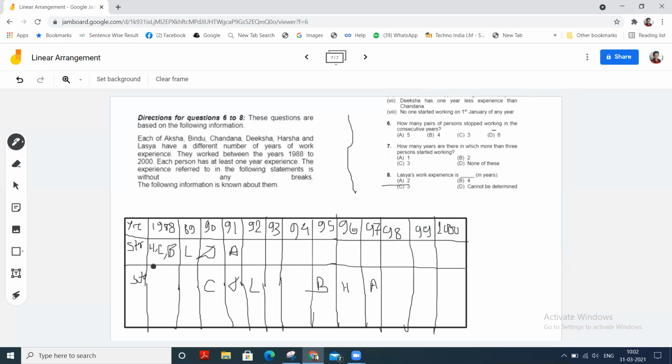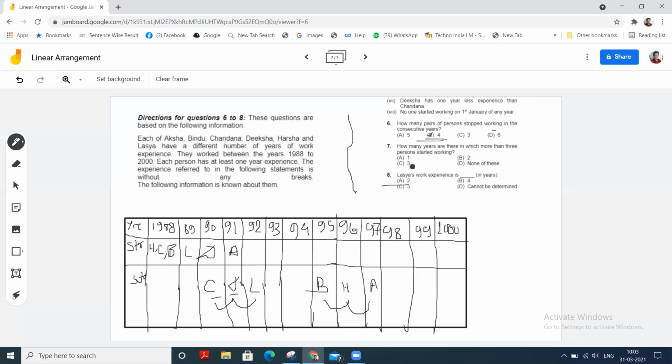So check. Chandana Diksha is one pair. Diksha Lassa, and Bindu Harsha, and Harsha Aksa stopped working in the consecutive years. So there are 1, 2, 3, and 4. 4 pairs. So choice B.